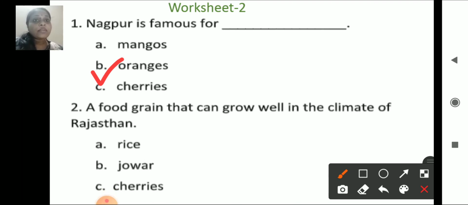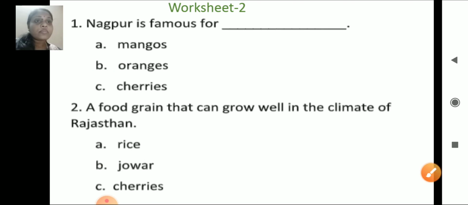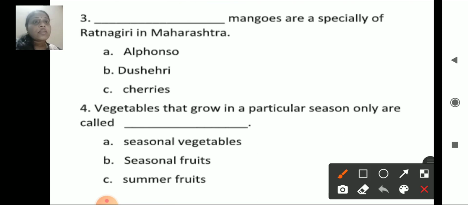A food grain that can grow well in the climate of Rajasthan is rice, jowar or cherries. It is jowar. Next, Alfonso mangoes are specialty of Ratnagiri in Maharashtra. Vegetables that grow in a particular season only are known as seasonal vegetables.